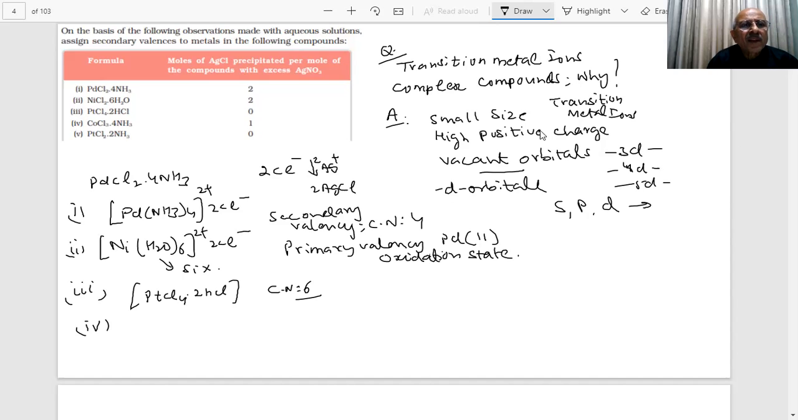What is the next one? Next one is CoCl3·4NH3. Secondary valency will be 4? Then what is that? There will be only one chloride precipitated, so there will be two inside also. It will be 6. Secondary valency 6.